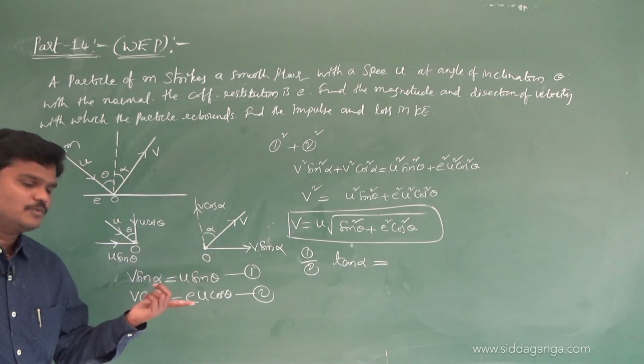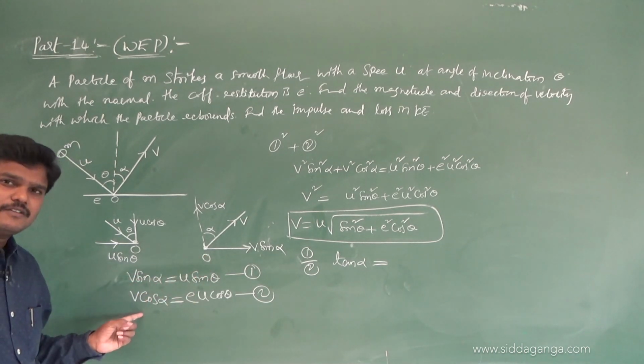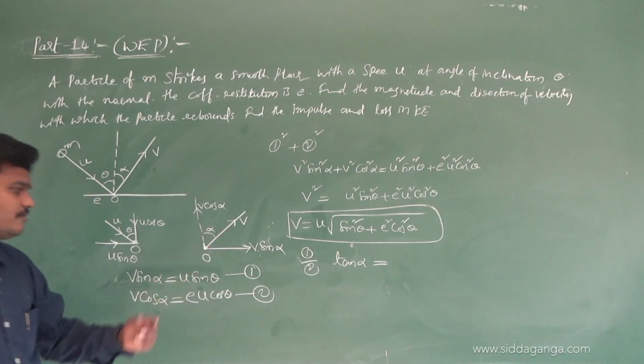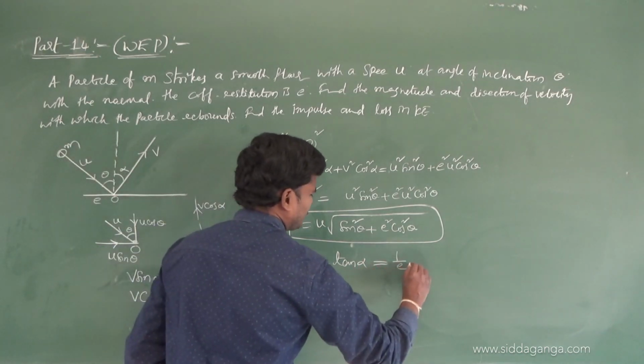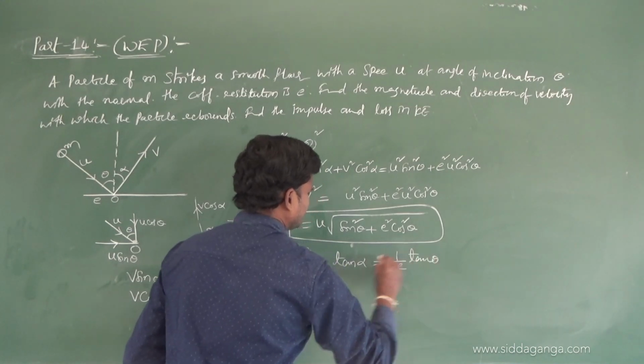Divide equation 1 and 2. V sin alpha by V cos alpha, sin by cos is tan alpha. And on the right side, 1 by E tan theta. Is it correct? Check it.